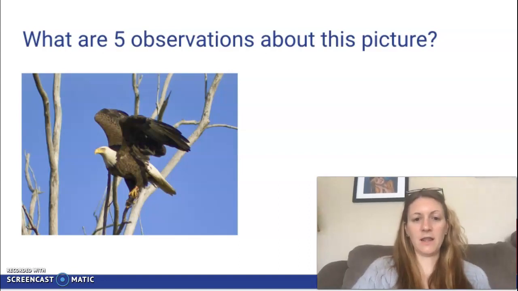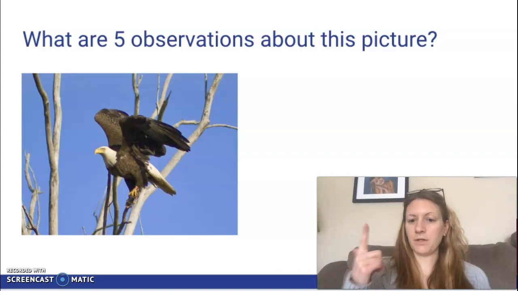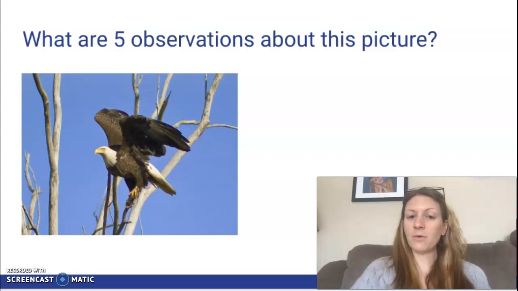So, right, I could say that it's a bird in a tree. The bird has a white head. So, bird, tree, white head. I've got yellow beak and claws. Those are all observations. To say that the bird is about to take off would be an inference.